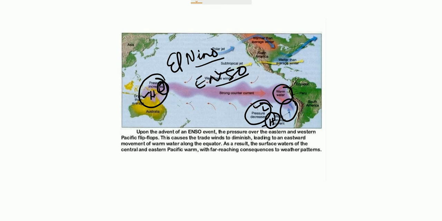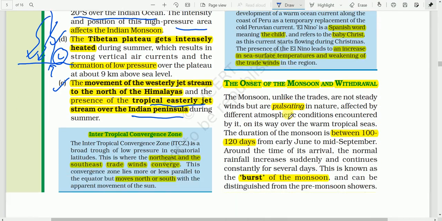Change in the Pacific Ocean water temperature. So the combined effect of these pressure changes and the change in the ocean water temperature is known as El Nino southern oscillation. So you may read this area, page number 30.